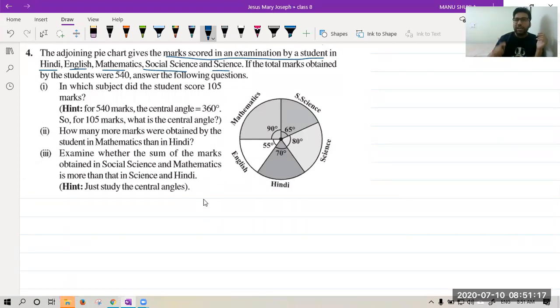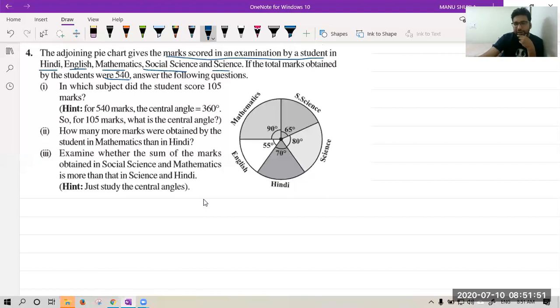Let's see. If the total marks obtained by the student were 540, answer the following questions. In which subject did the student score 105 marks? Before that, let's understand what we will relate. What will we relate? Please tell me what we will relate in these two data, the angles and the marks. What will we relate? Please tell fast.